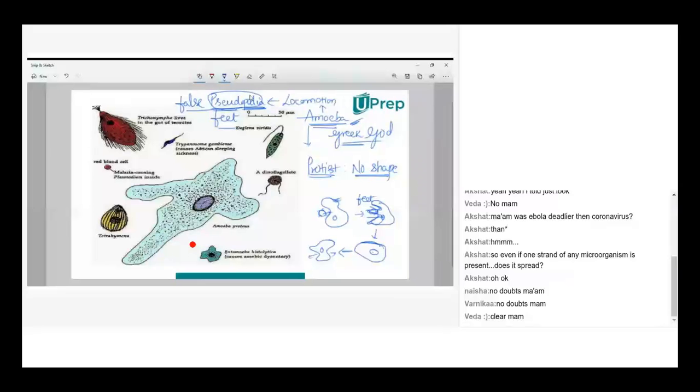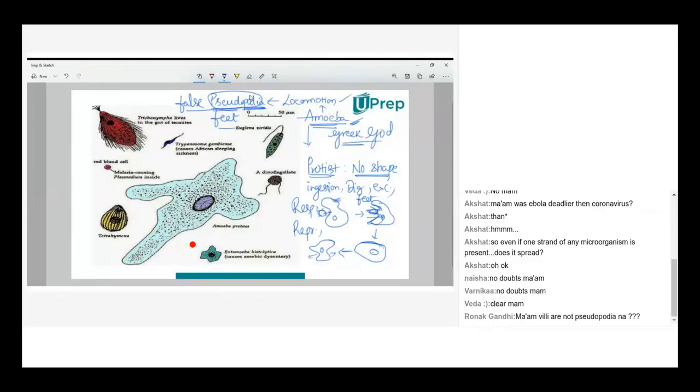Okay. Now when you take amoeba, it shows all the life processes, not only locomotion: the ingestion process, the digestion process, the excretion process, even respiration and reproduction. All the processes are carried out by a single cell. This is the single cell. So this is all about amoeba. Here a term was given, Amoeba proteus. Proteus is the species name.